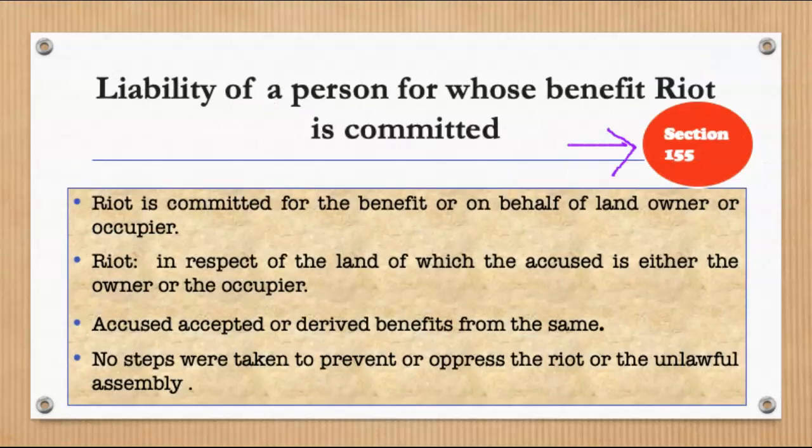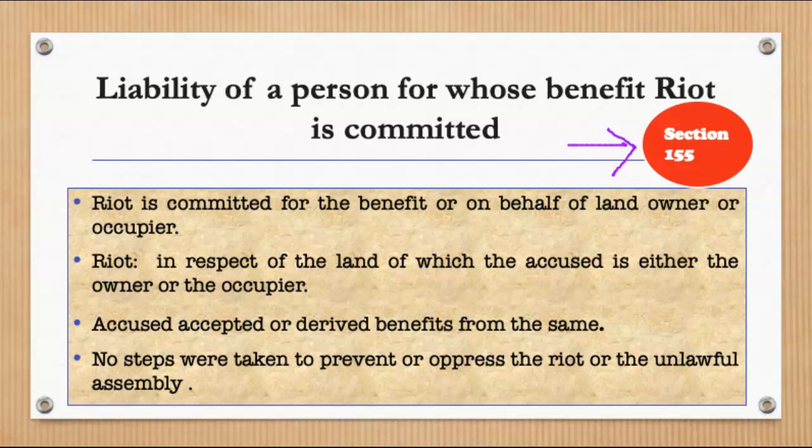Moving forward to your section 155. Section 155 prescribe करता है liability of a person for whose benefit riot is committed. So if you are deriving the benefits of riot and you are assuming that you will not be punished under the penal code or the provisions, you are wrong, as if you are one of the persons who is deriving the benefits from riot, if you are one of the reasons because of whom the riots have been committed, आपको भी punish किया जाएगा under the Indian Penal Code.